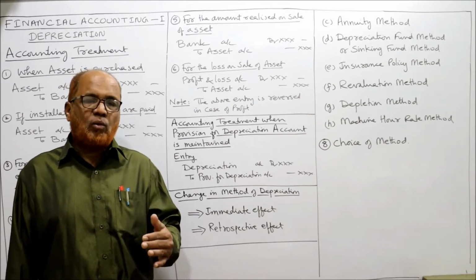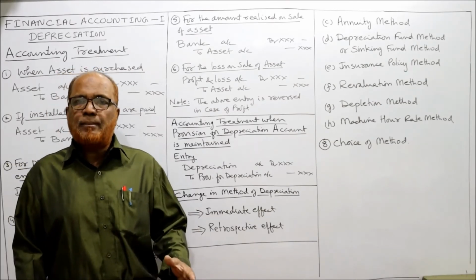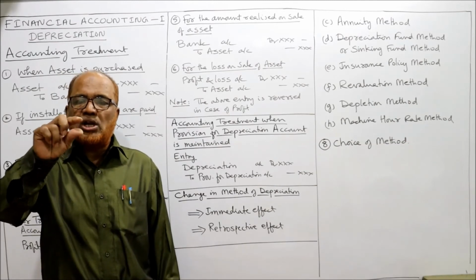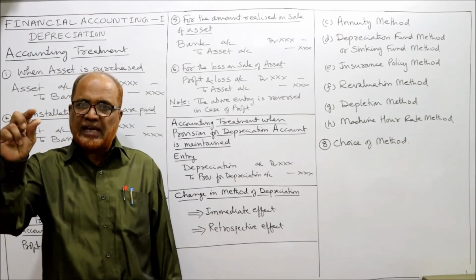Now how will we present it in the balance sheet? In the balance sheet, we take the original cost of the asset on the asset side.